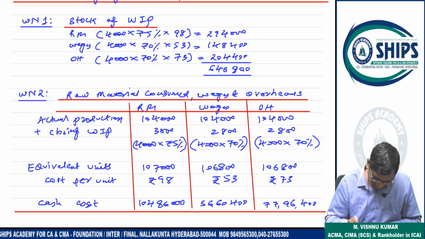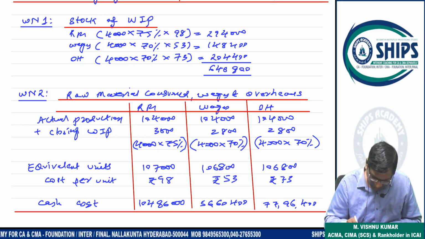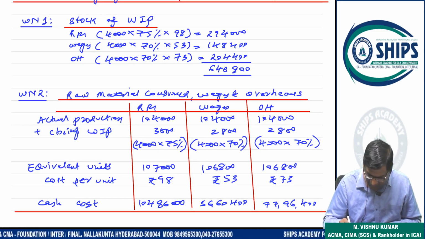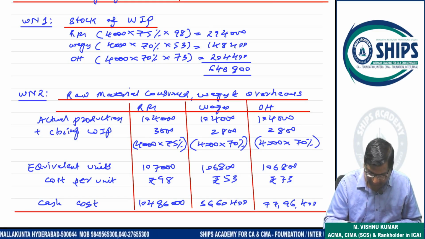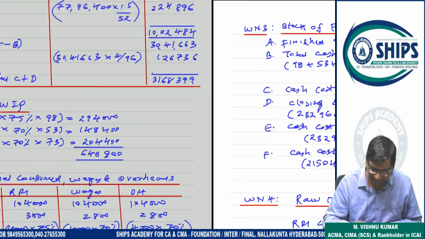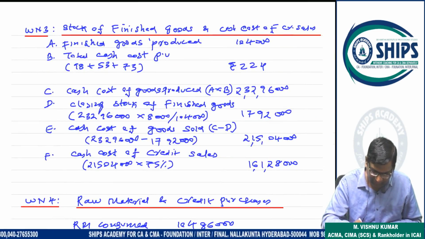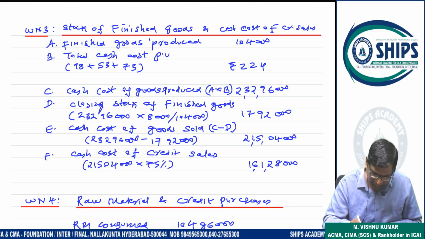Cost per unit is 98, 53, 73. So cash cost is 1 crore 4,86,000, 56,60,400, 77,96,400. Because we have to calculate stock of raw material also, outstanding wages also, outstanding overhead also, and stock of finished goods also. For this, the calculation is necessary. Now stock of finished goods: produced 1,04,000, total cash cost per unit is 98, 53 and 73. So 224.